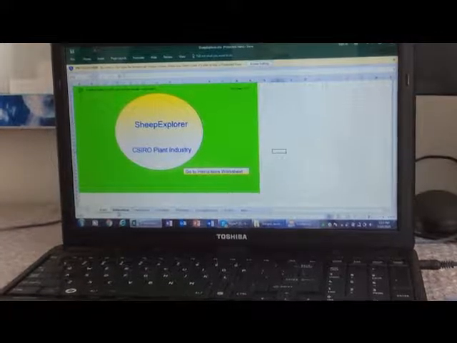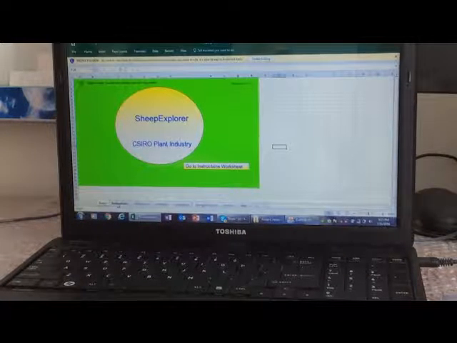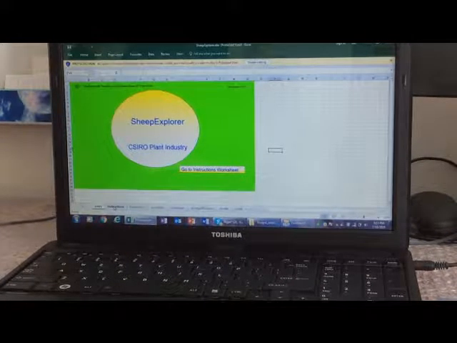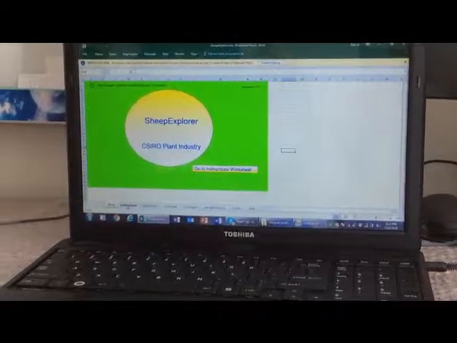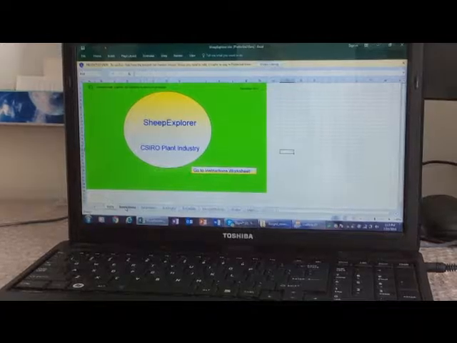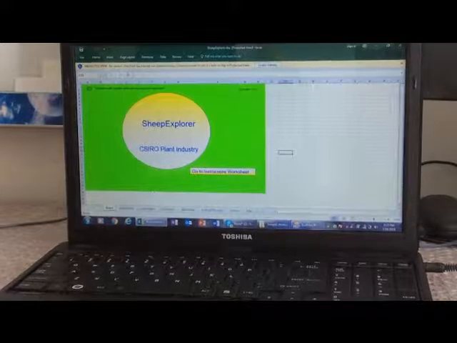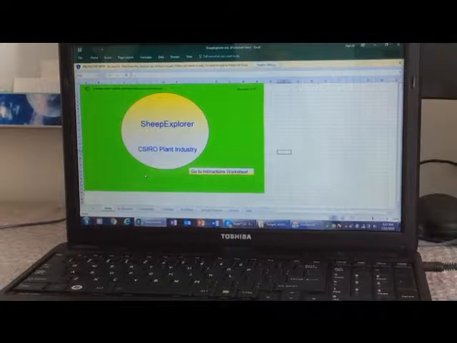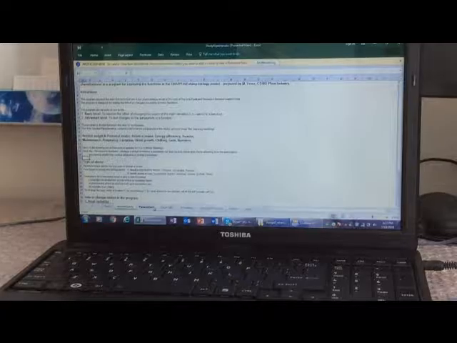This spreadsheet here is the GRAZPLAN SheepExplorer. It has been developed by the CSIRO Plant Industry in Canberra. It gives the instructions on how you can use this spreadsheet to calculate or predict the ME intake of the animals based on the GrazPlan models, and just gives us the instructions on how you use the spreadsheet. I'll just move straight into